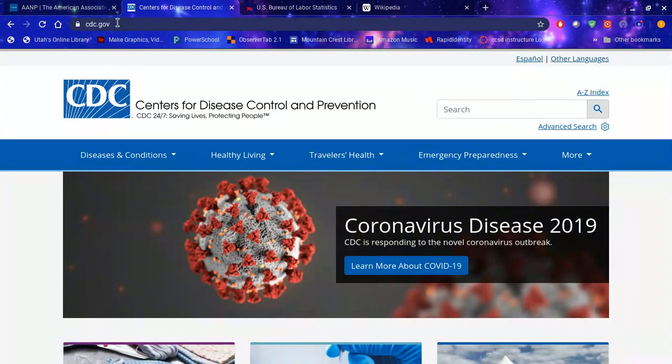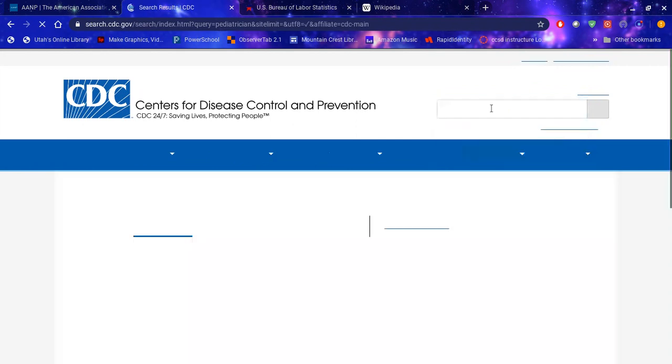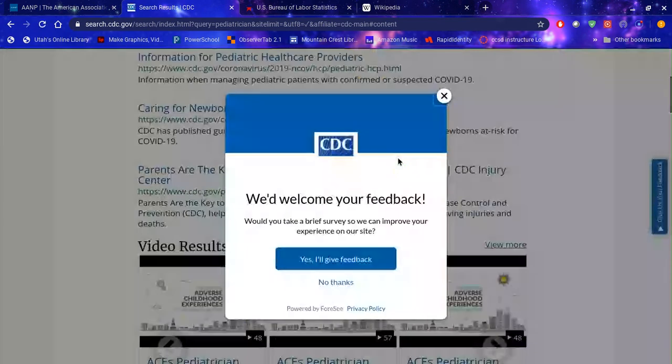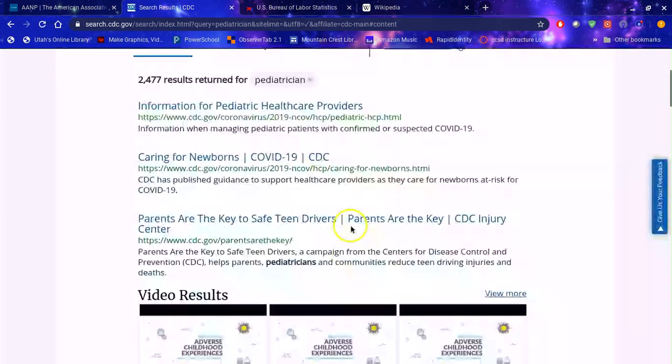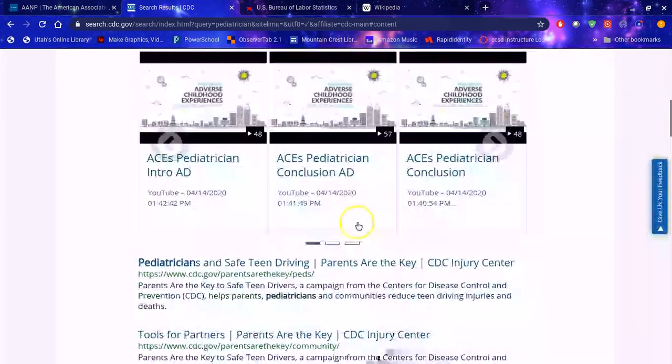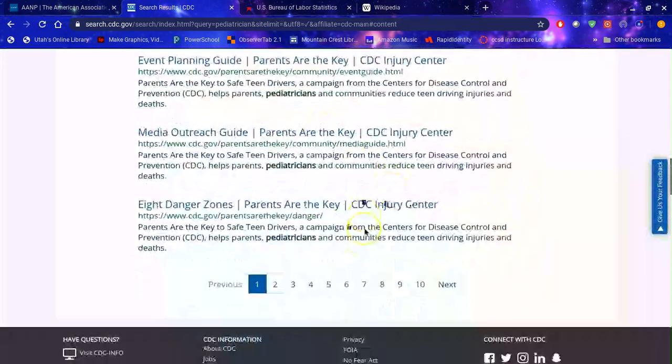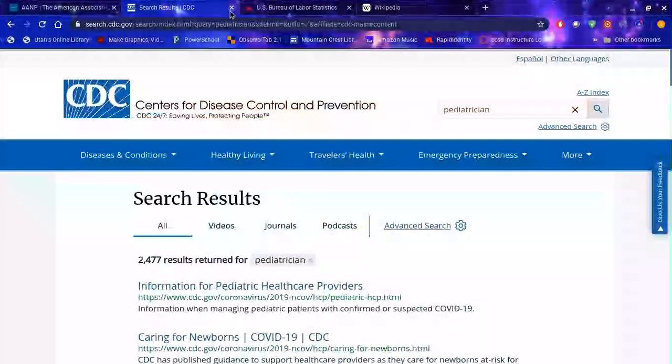Also CDC.gov, the Centers for Disease Control. Let's see, let's just go ahead and put maybe pediatrician in CDC.gov. And again, this will pull up some articles for you. CDC.gov. You can go ahead and look through here for any kind of information that would help you. Okay, so you could check those reputable organizations.